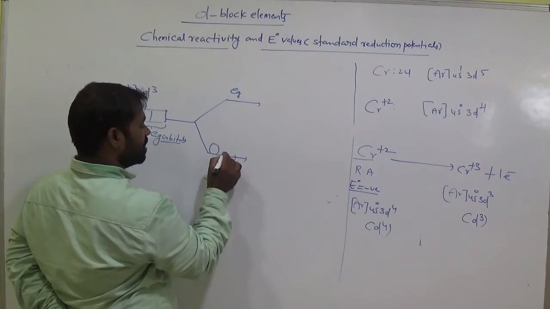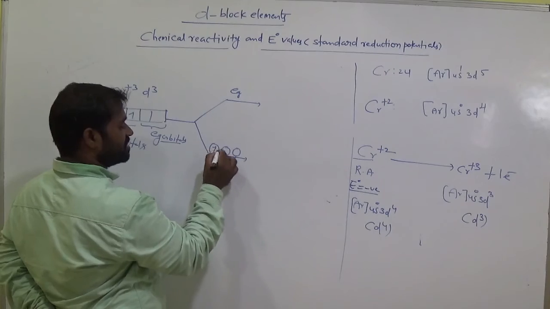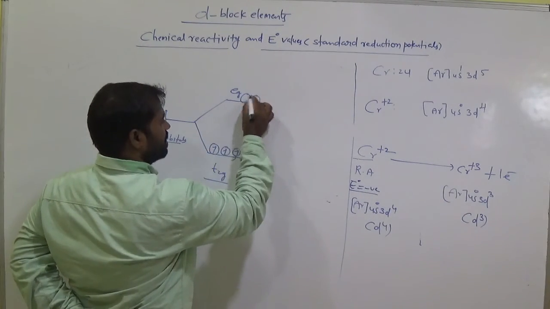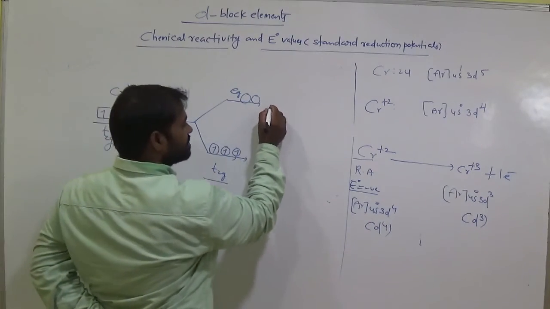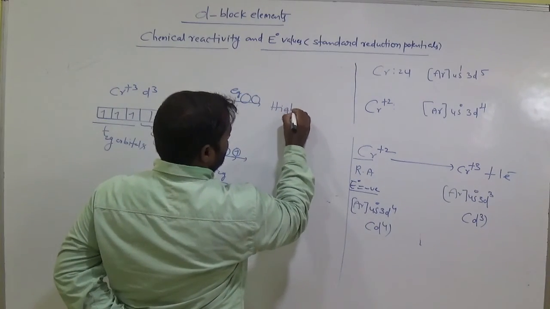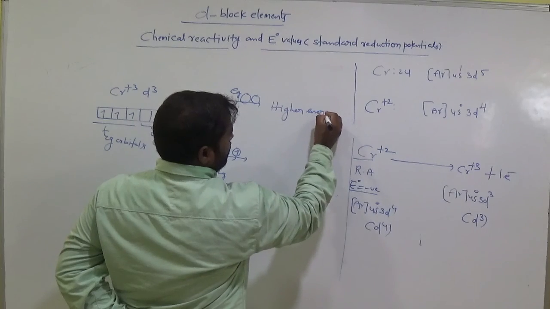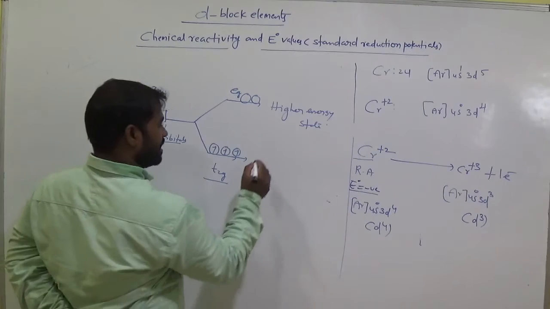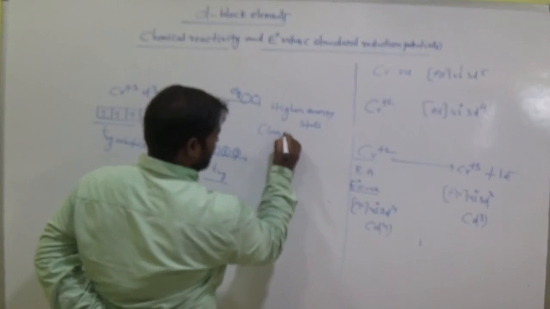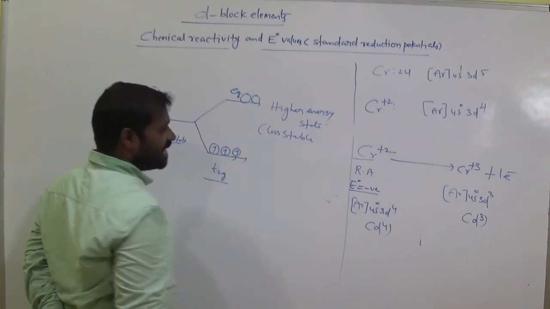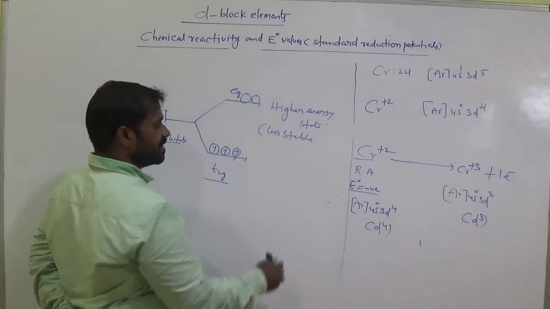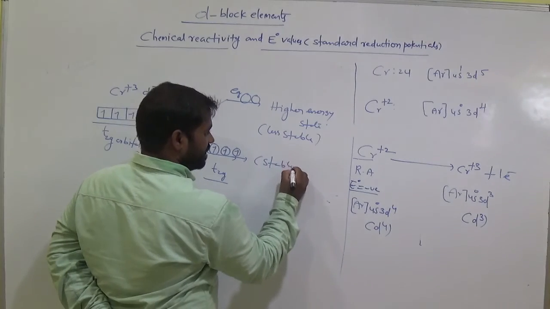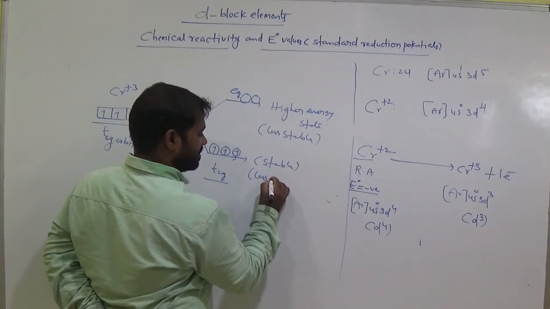How many t2g orbitals do we have? 3. Each one has a single electron, and here there is no electron. This eg state is called the higher energy state. Clear? Higher energy means less stable. Energy and stability are inversely proportional. Clear? This is the more stable state and lower energy state.